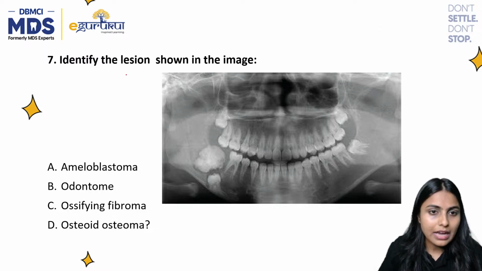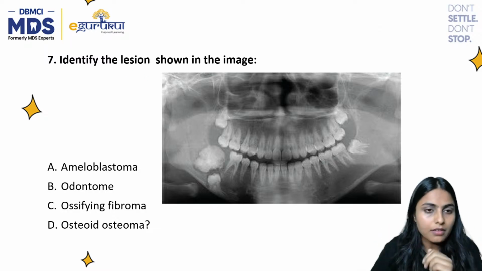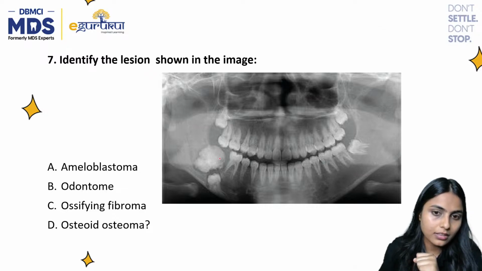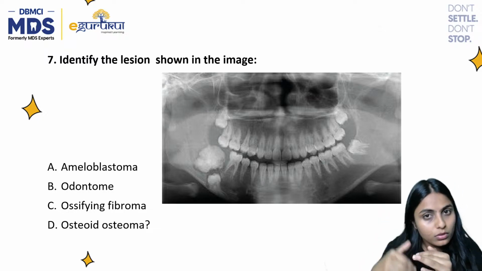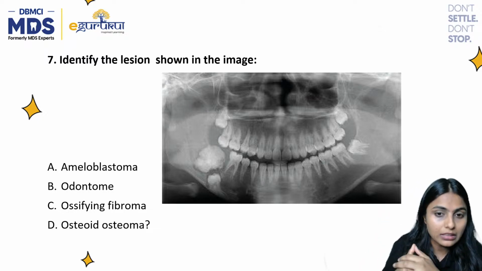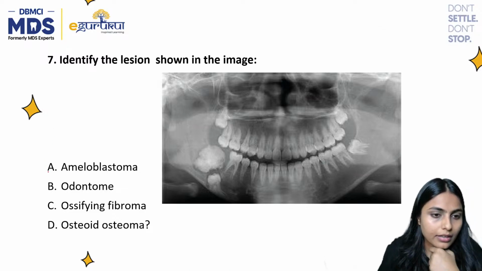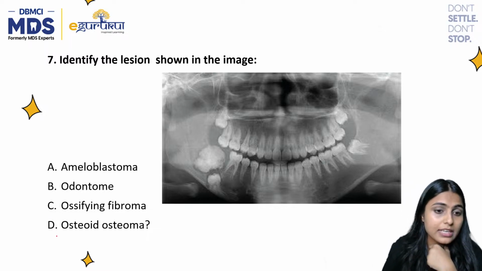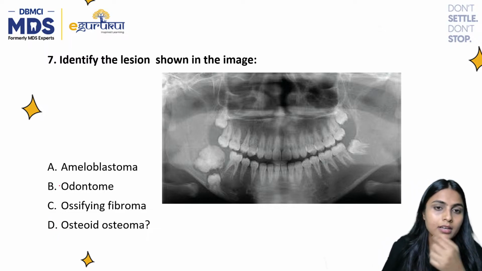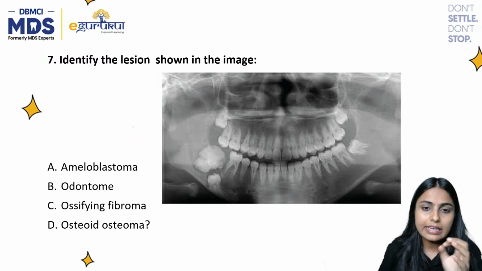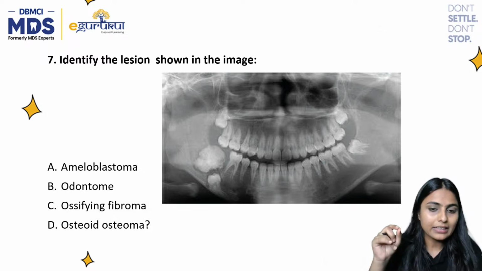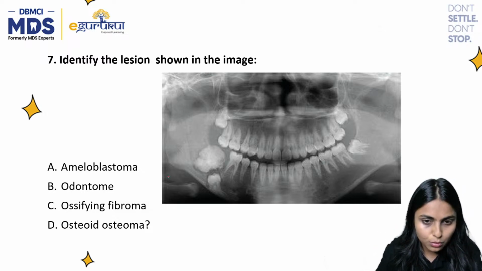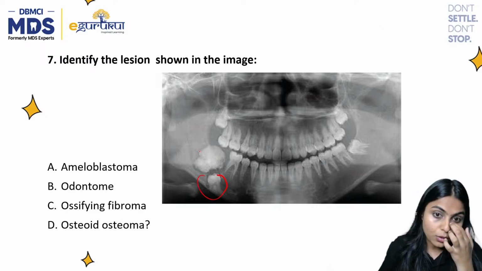Seventh question we have. They have given a radiograph and asked to identify the lesion. The radiograph showed a radiopaque mass with an impacted tooth beneath it. The options were option A, ameloblastoma, option B, odontoma, option C, ossifying fibroma, option D, osteoid osteoma. So the answer is very easy. Posterior mandible is the location. You can clearly see the impacted tooth over here.